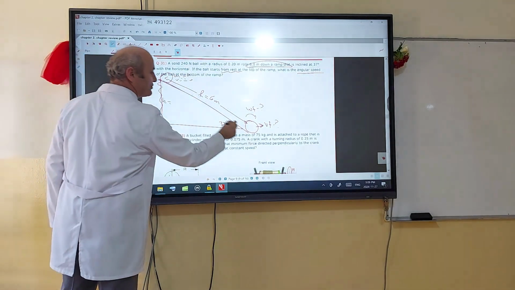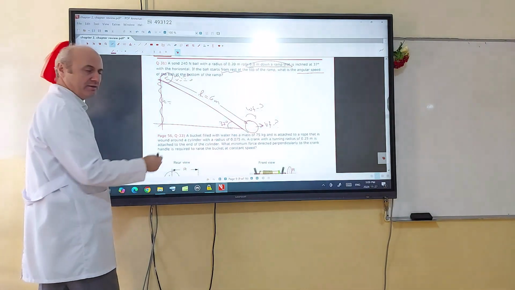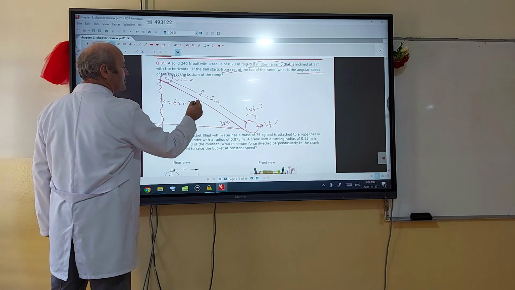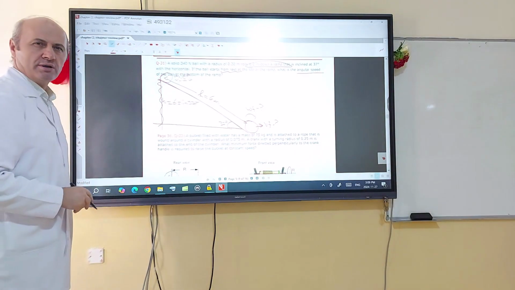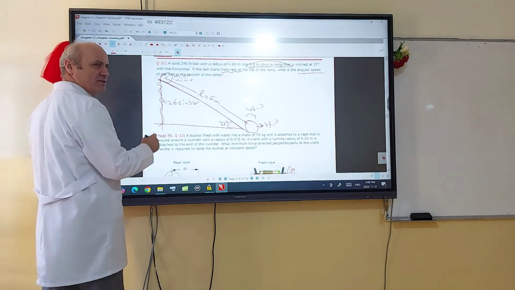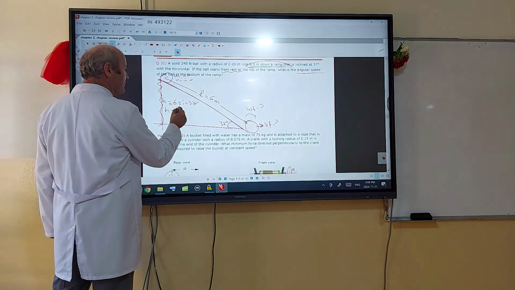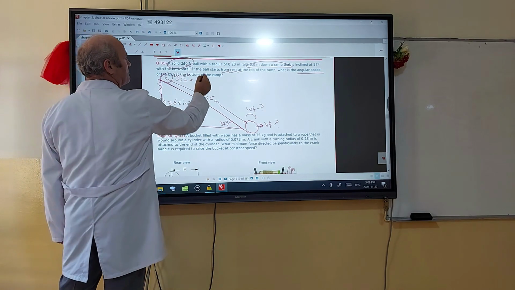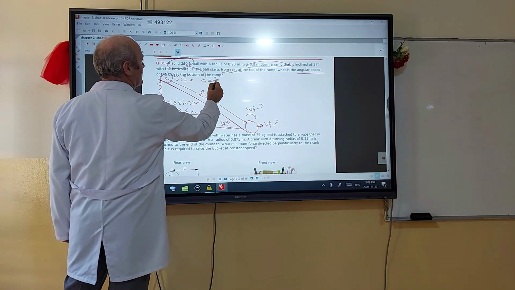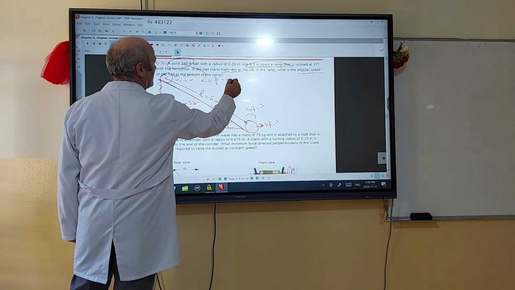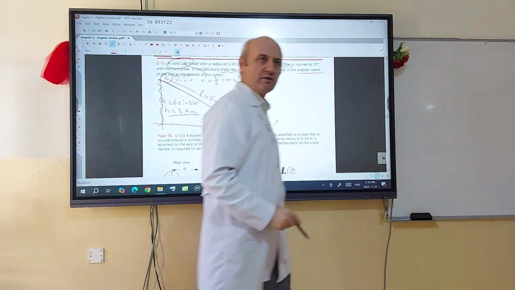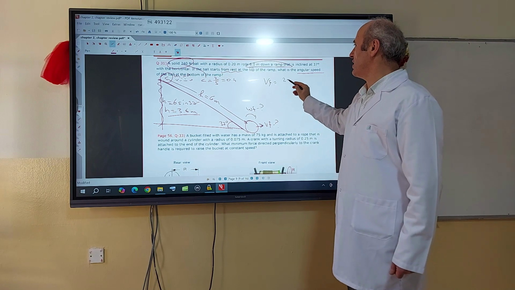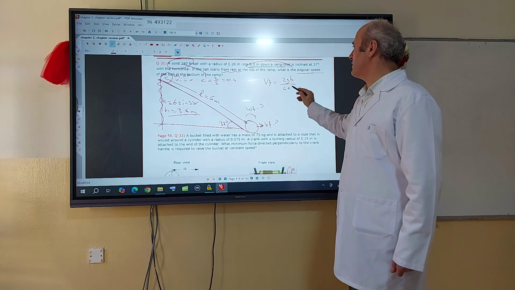H is the hypotenuse times the sine of the inclination angle. Hypotenuse is 6. Sine 37 is 0.6, so 3.6. H is 3.6 meters. So c, for a solid ball again, is 2 over 5, 0.4. After that, first calculate v final by using the equation 2gh divided by c plus 1.